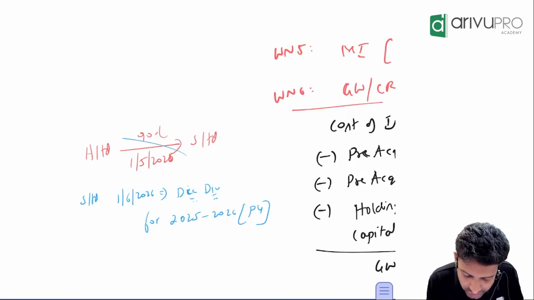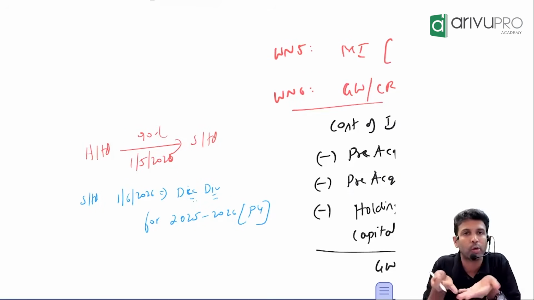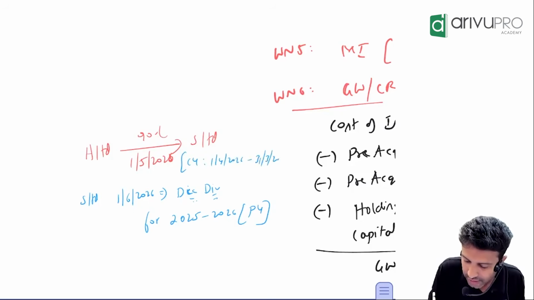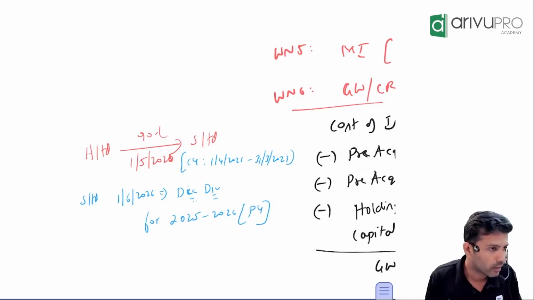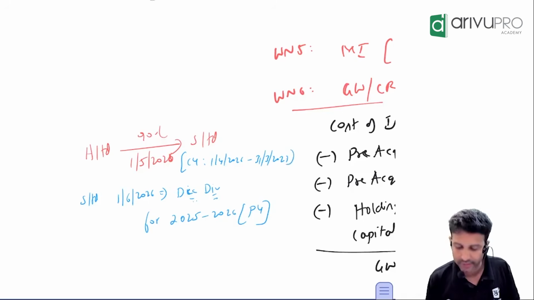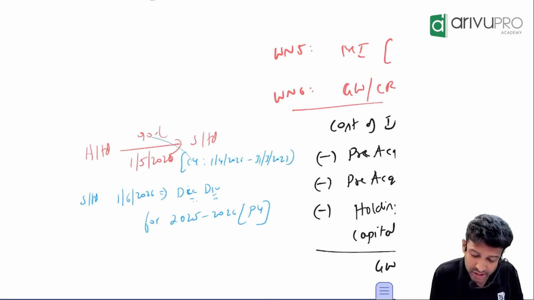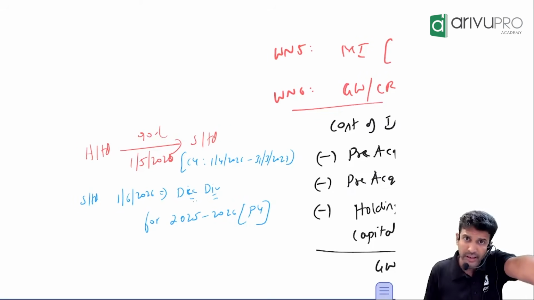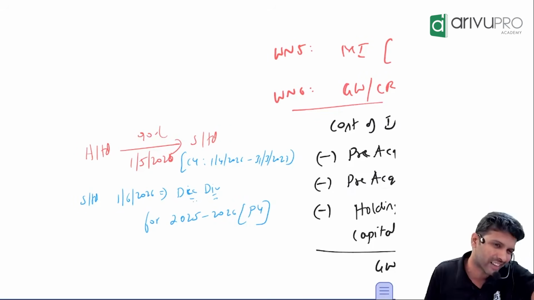And was H Limited a shareholder last year, or did they become one only in the current year? When I say current year, I mean 1st April 2026 to 31st March 2027. This is the year we are calling the current year. But the dividend is for this year or last year? Was H a shareholder last year or not? So logically speaking, H Limited should not get a dividend.